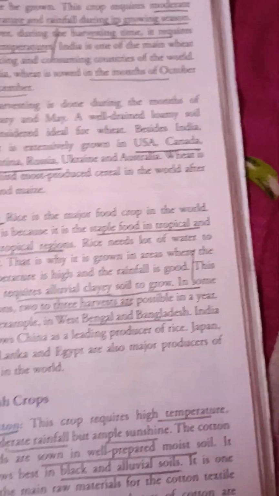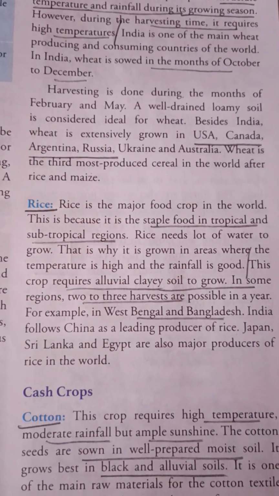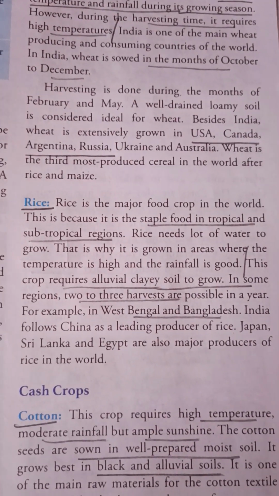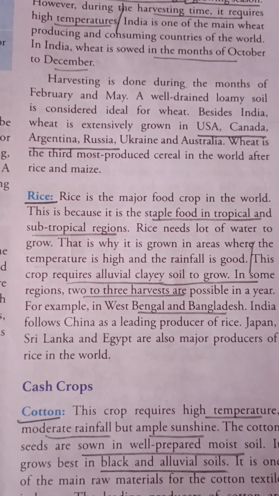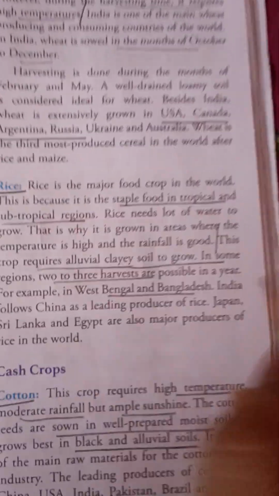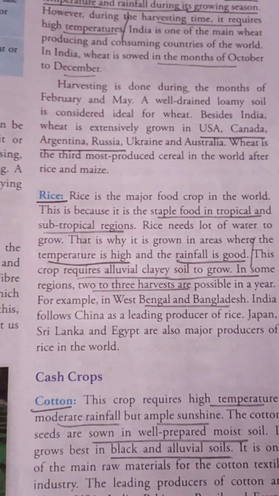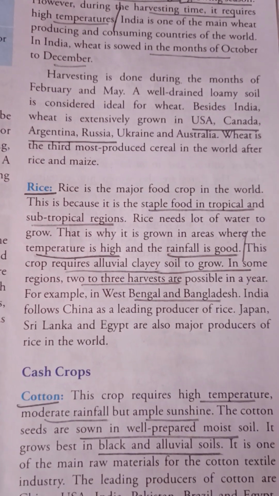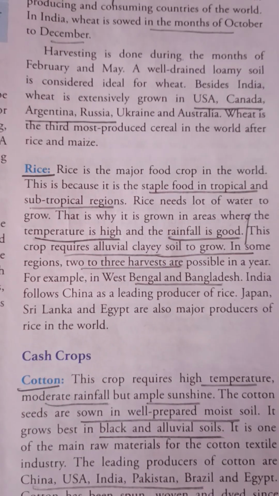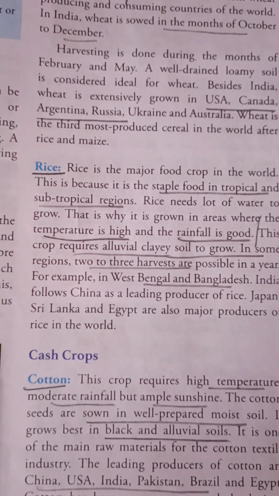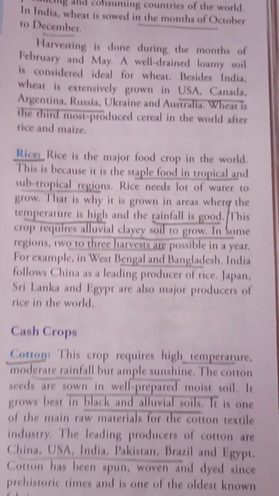Okay, then rice. Rice is also a major food crop and another staple food for the tropical and subtropical regions. It is grown in areas where the temperature is high and the rainfall is also good. This crop requires alluvial clay soil to grow, and 2-3 harvests are possible in a year. For example, West Bengal and Bangladesh are very important for rice cultivation.